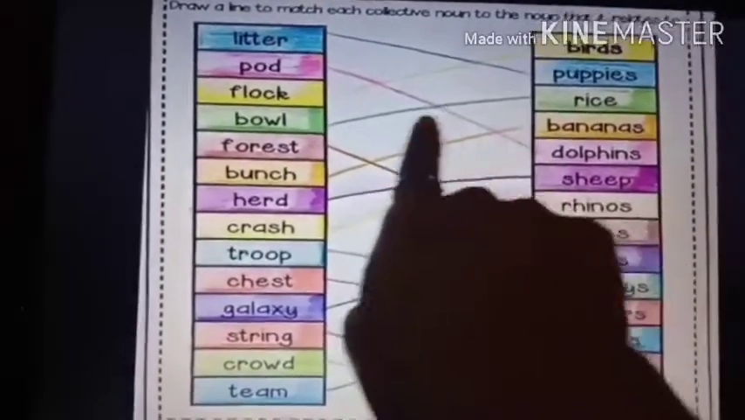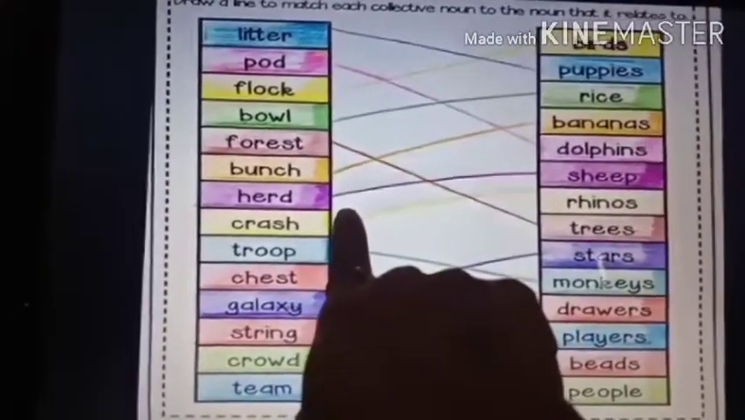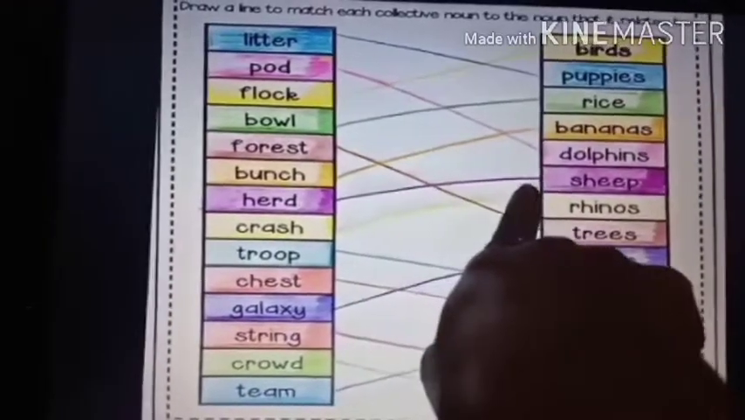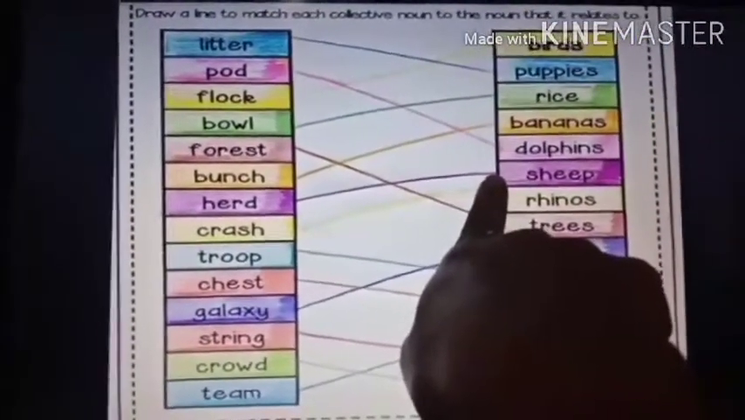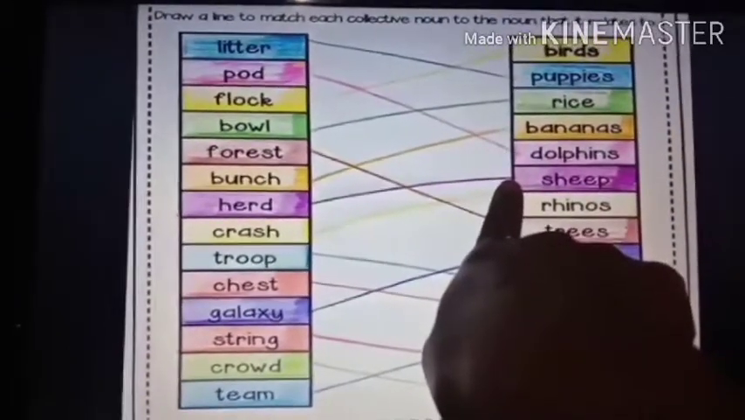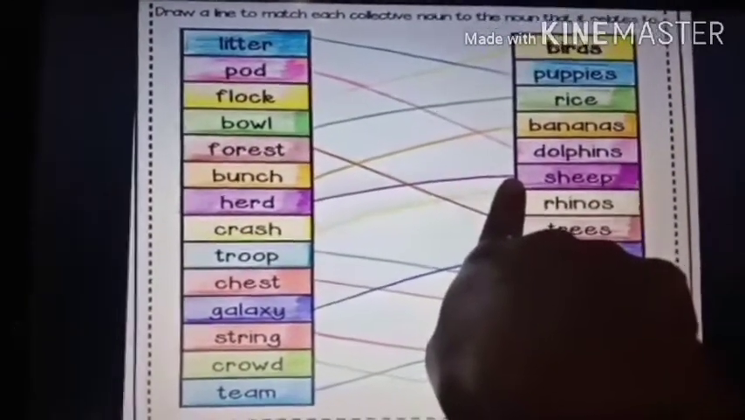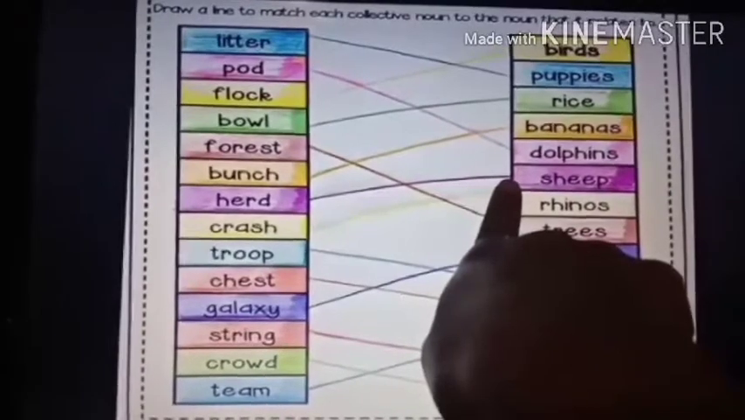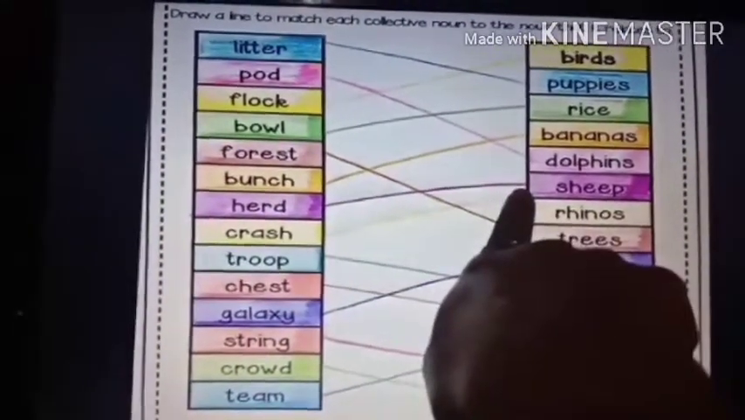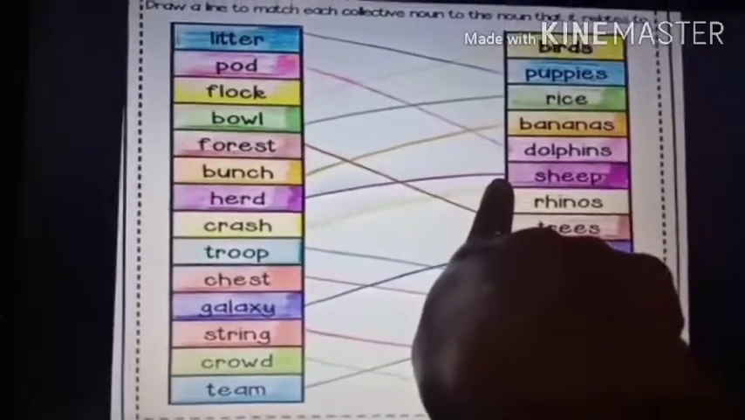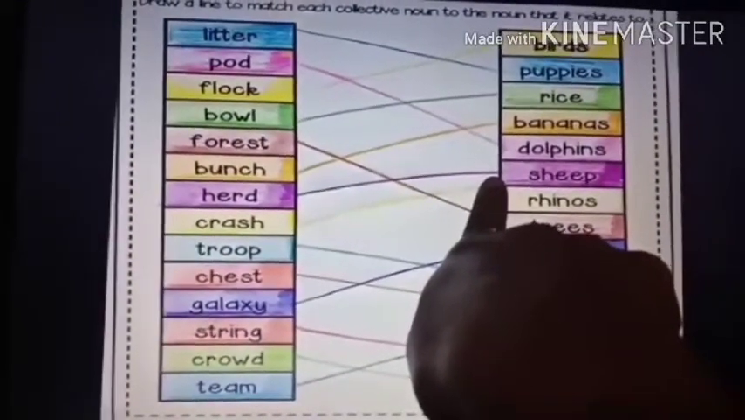Understood? Now herd. What is herd? A group of sheep is called herd. Herd is used for many farm animals. A group of buffaloes is also called herd. A group of cows is called herd. A group of goats is called herd. So a group of sheep is also called herd. Understood? Herd means all the farm animals, cattle.